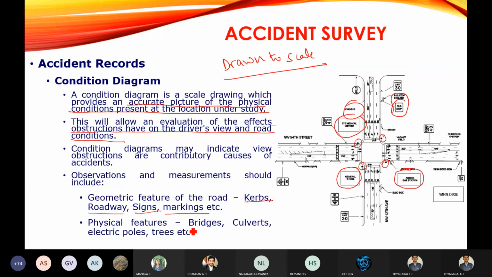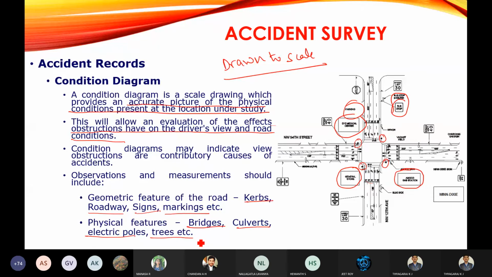And physical features like bridges, culverts, electric poles, trees, etc. If there are any bridges at the accident location, you are going to show those bridges. Then culverts. Okay, a culvert is a small type of bridge.